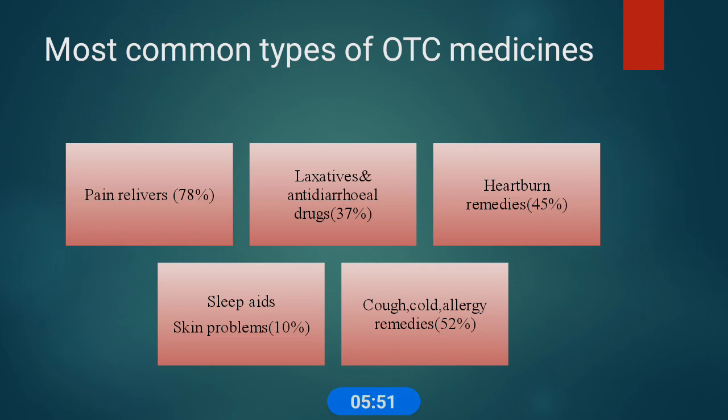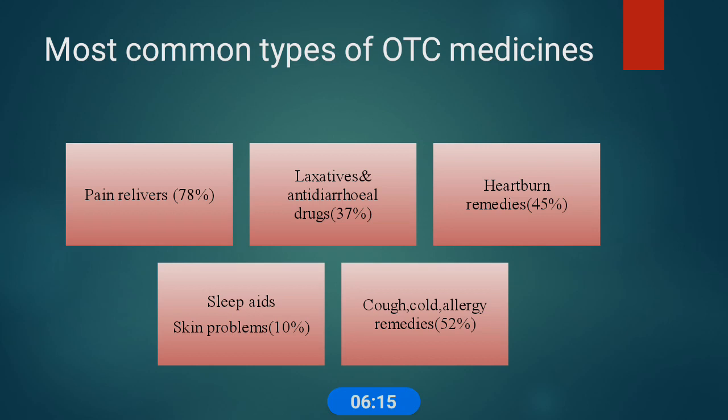And the most commonly used OTCs are cough, cold and allergy remedies. Mostly these are antihistamines, cough suppressants, decongestants and expectorants. These categories of drugs show some mild side effects.